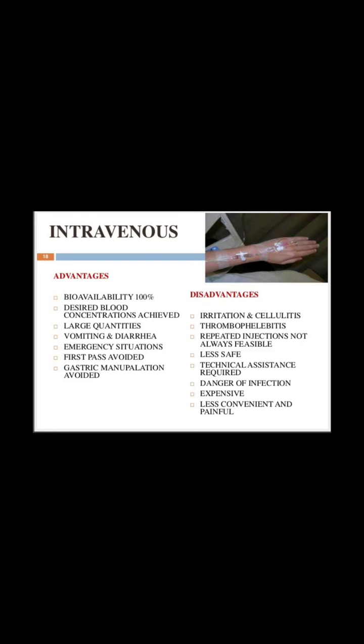Generally about 1 liter of solution is infused over 3 to 4 hours. However, the patient's condition and drug factors like the onset and duration of action of the drug dictate the rate of the infusion.